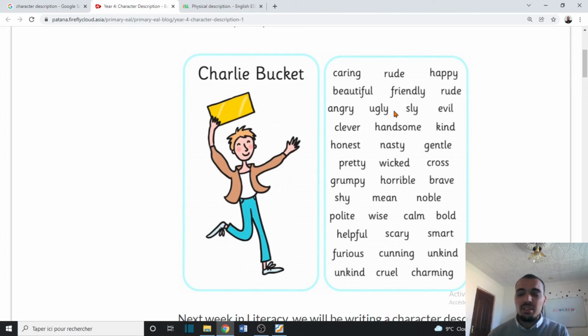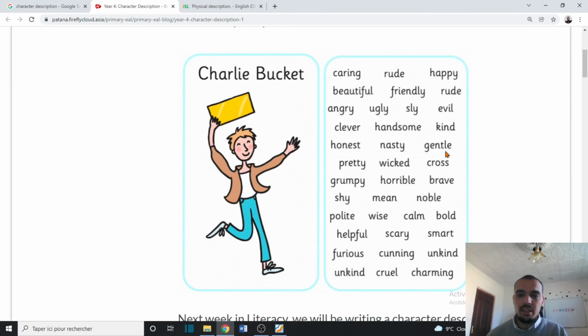We have angry, ugly. Ugly here means an ugly person, not beautiful. We have silly. Silly here means stupid. Evil, you do some evil things to other people. Clever, intelligent, handsome, as we said, used generally for men, and beautiful for women. Kind, a good person. Honest, who tells the truth. Nasty, negative, of course.